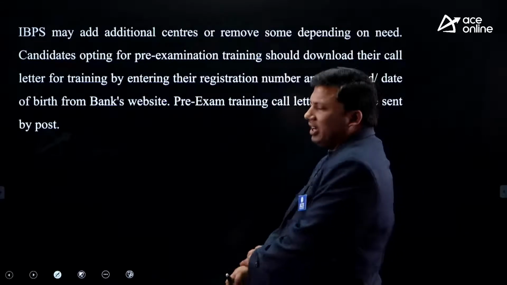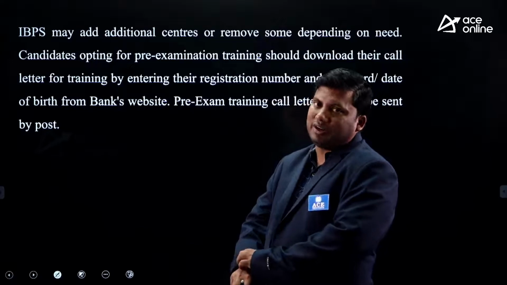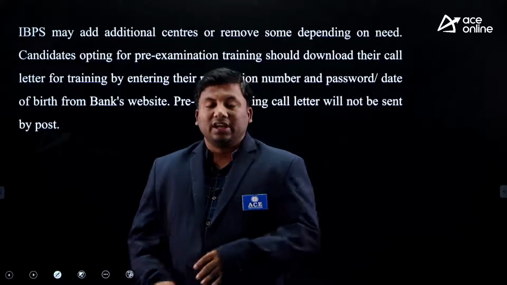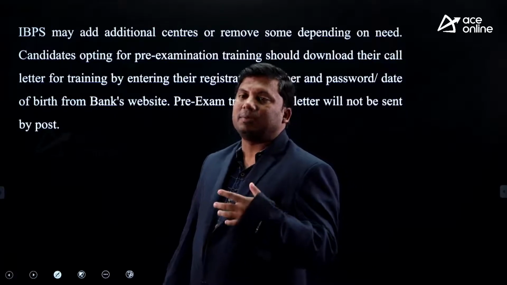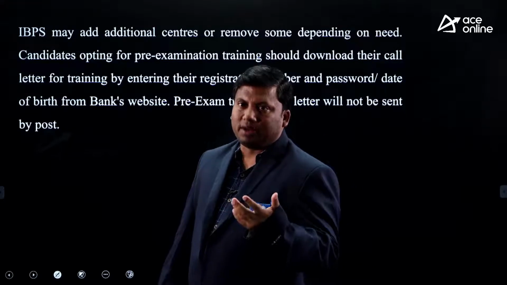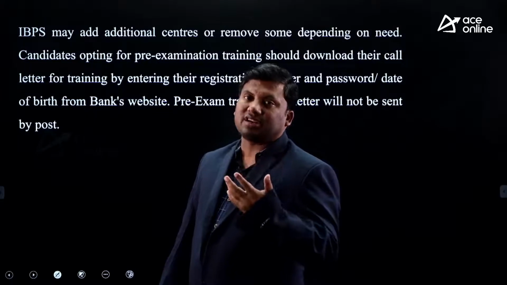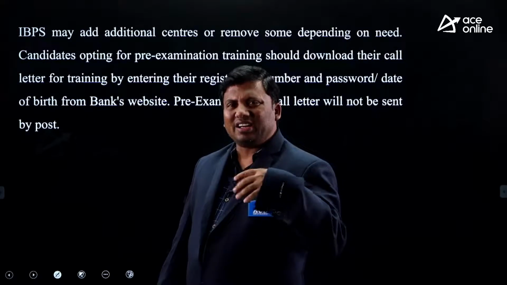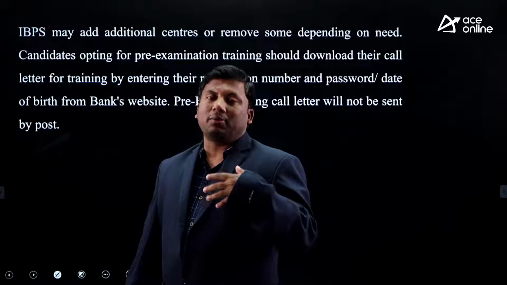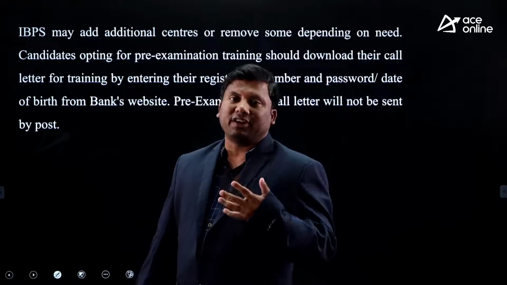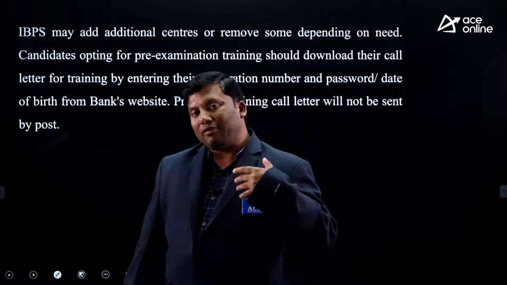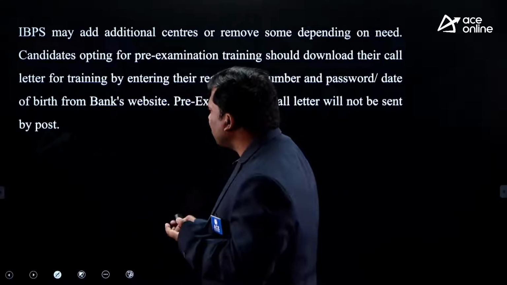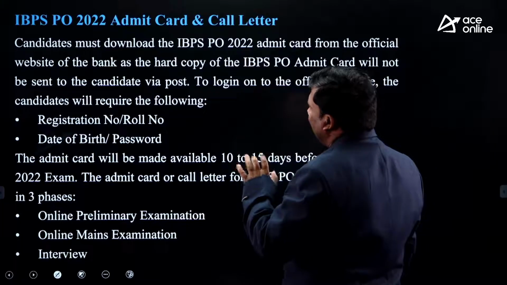Generally, depending upon the overflow or the underflow of students, at times they might remove centers. In case a center is opted by only 1 or 2 people and they booked that infrastructure for 500 people, it really does not make sense to pay for 2 students. So they can remove centers, and in case there is an overflow in the number of candidates, they might also add centers. I hope it is clear.